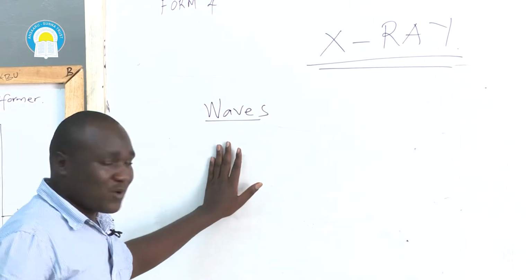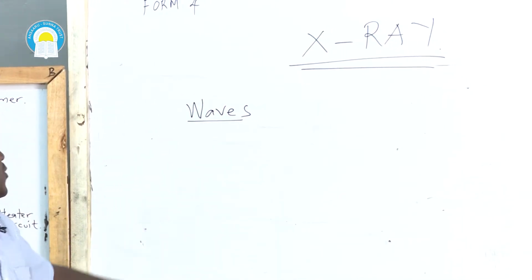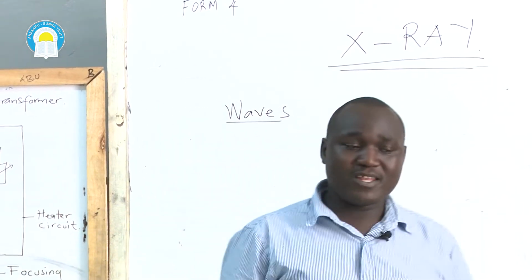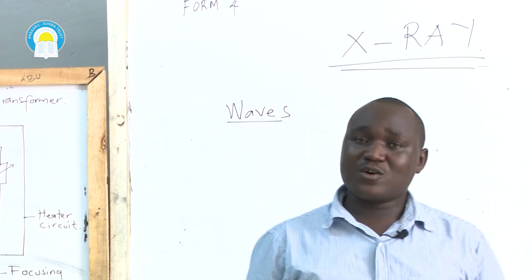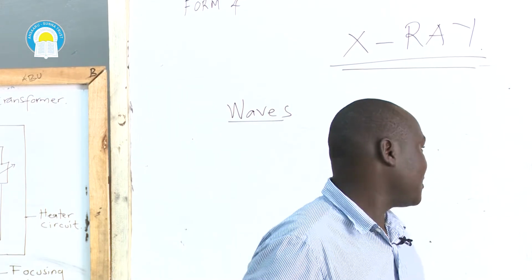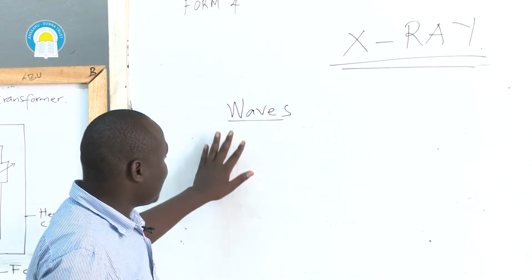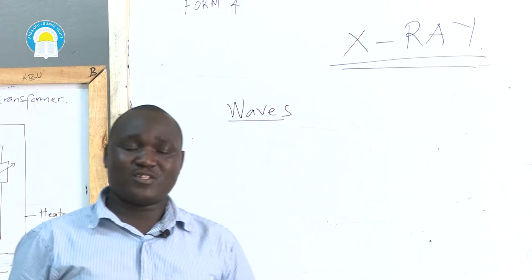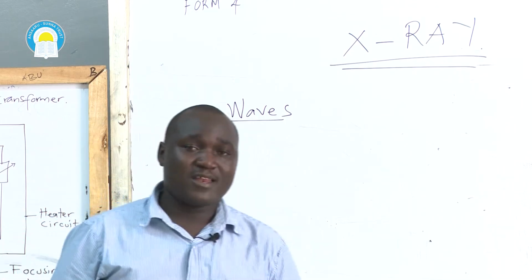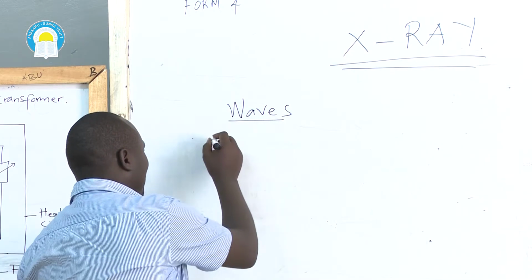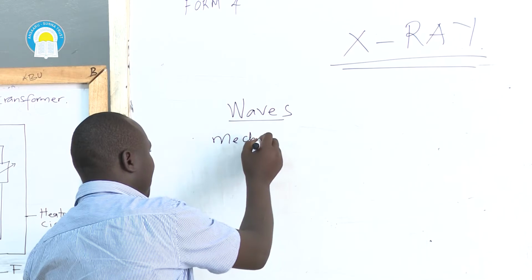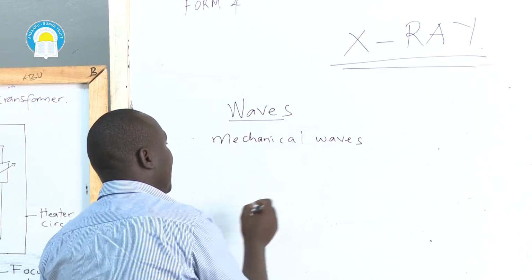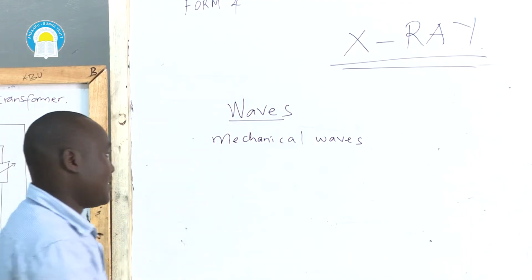Apart from that, we had also learned that in wave motion, particles of the medium do not always undergo translational motion. Now, in the same topic, we had classified waves in two major categories, namely mechanical waves and electromagnetic waves.